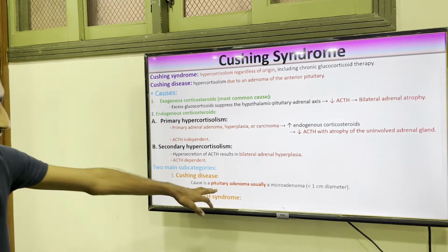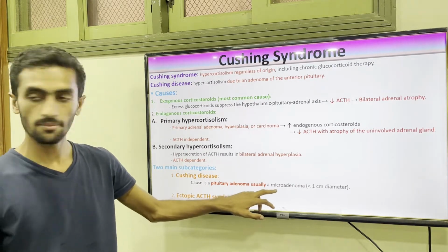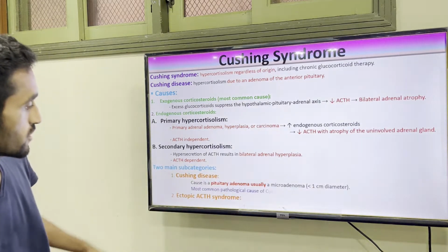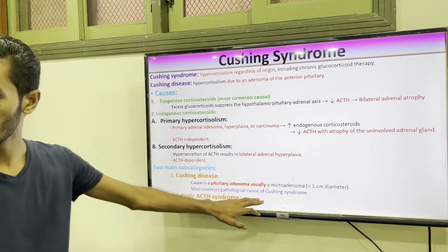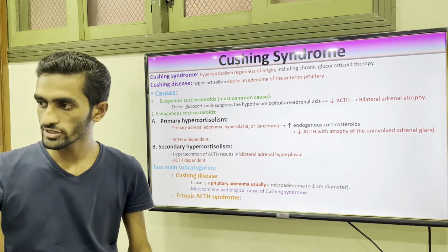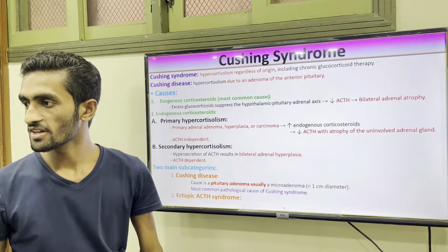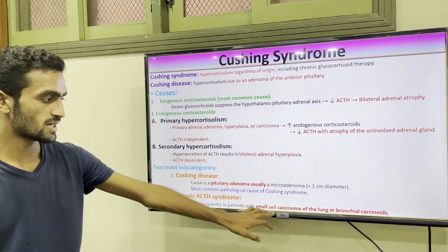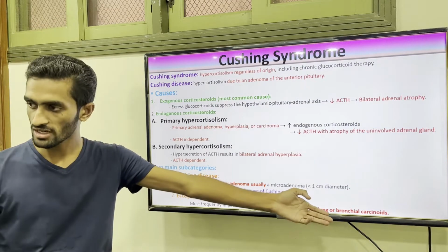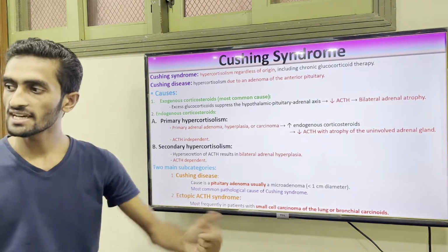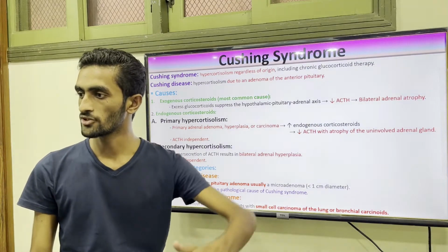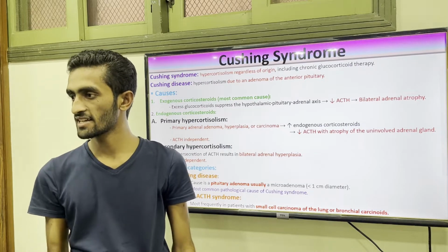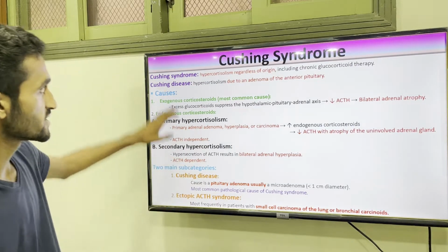So Cushing disease causes pituitary adenoma, usually a microadenoma, which is less than 1 centimeter in diameter. And it's the most common pathological cause of Cushing syndrome. So we can say Cushing disease is one cause of Cushing syndrome. Okay, other causes may be small cell carcinoma of lung or bronchial carcinoma. So cancer in other organs can secrete ACTH. So this ACTH can affect the secretion of glucocorticoid. Okay, so this is Cushing syndrome.